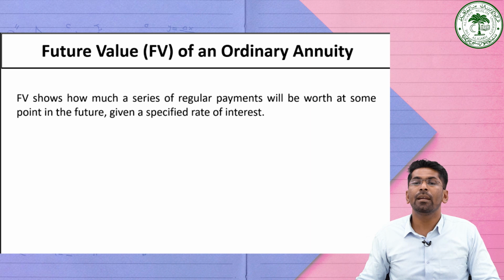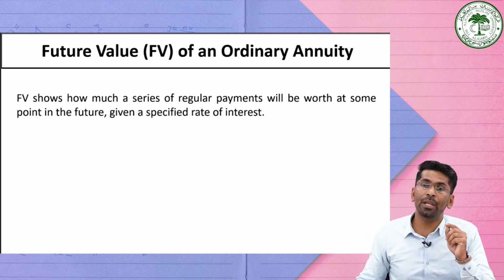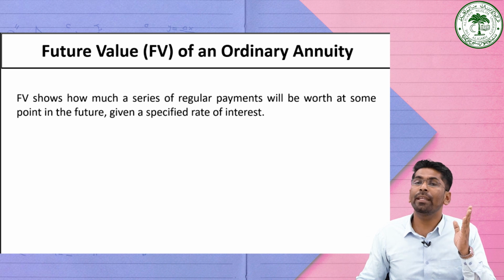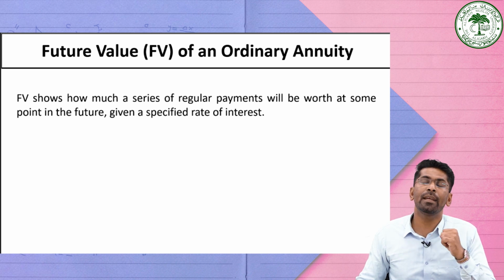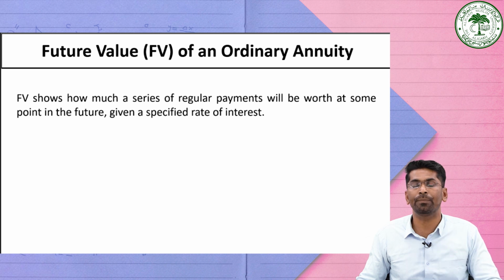That means the future value of an annuity is the total amount one would have at the end of the annuity period if the amount is invested at a certain rate of interest, where the payment is made at the end of the annuity period.